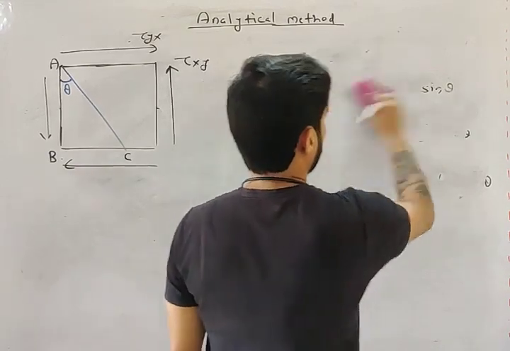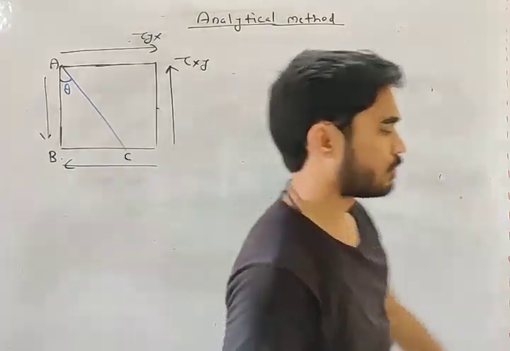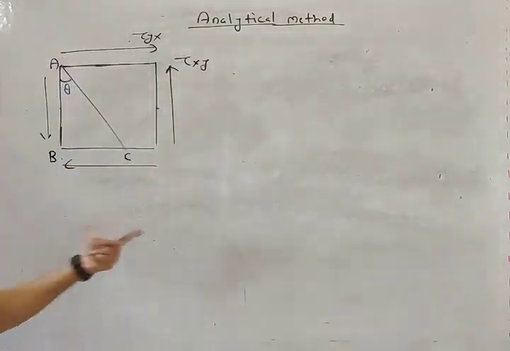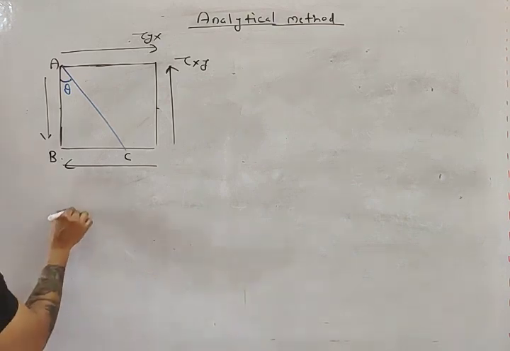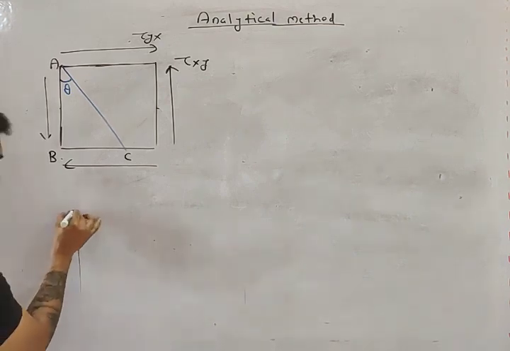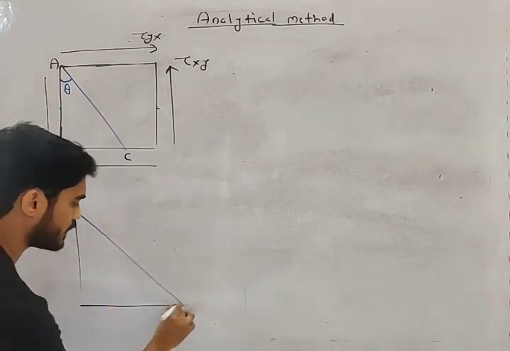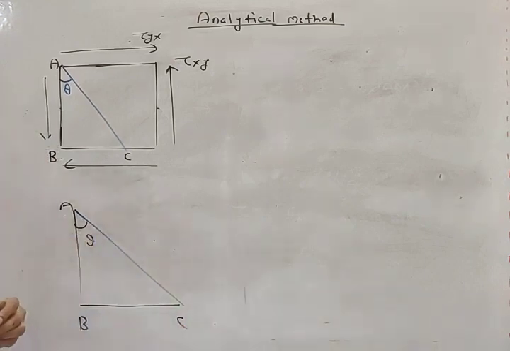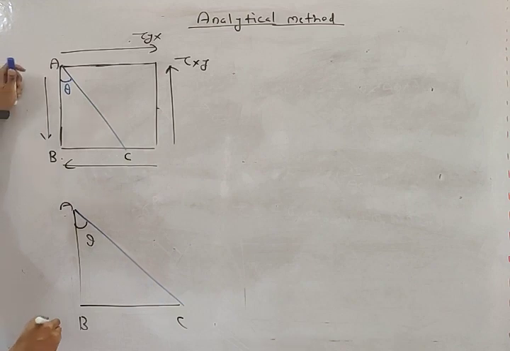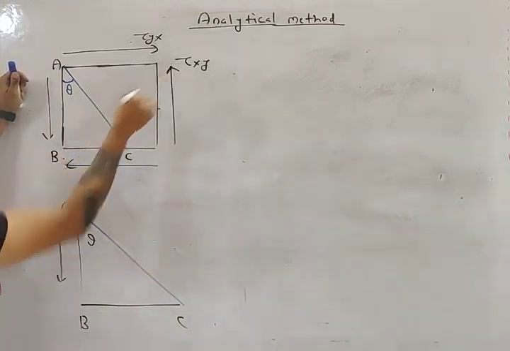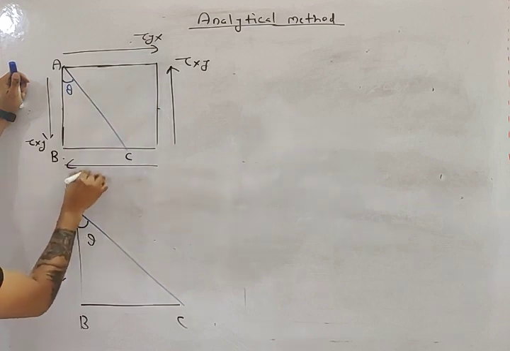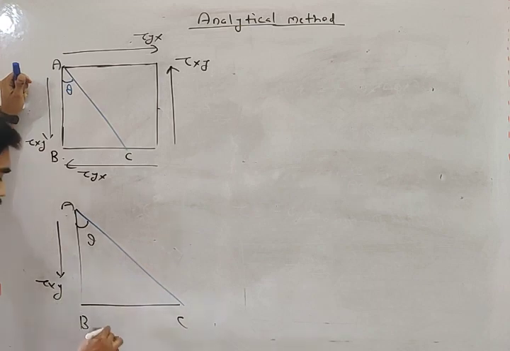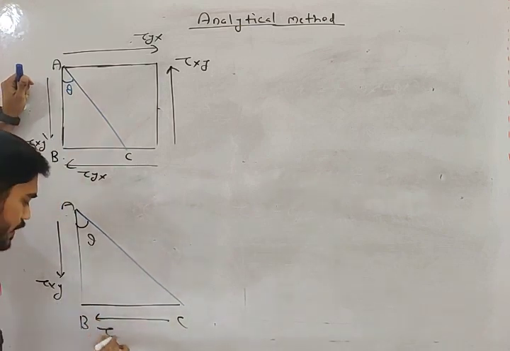Now, what do you need to do? Cut this body from plane AC. इस एलिमेंट को AC से कट करो और डायग्राम ड्रॉ करो. So this is your plane AC. This is A, B, C. ये हो गया एंगल थीटा, right? Now, what are the stresses? This is your tau xy. If this is tau xy, this is also tau xy. If this is tau yx, this is also tau yx. So this is your tau xy and this is your tau yx.